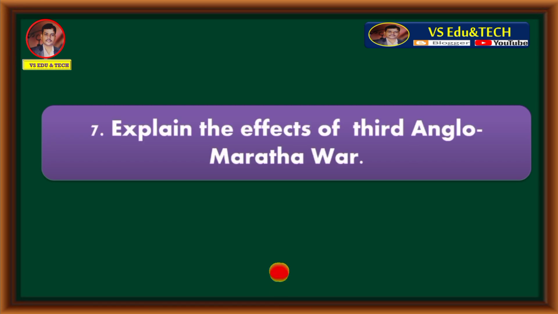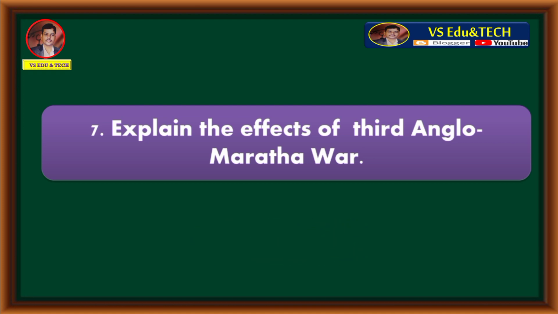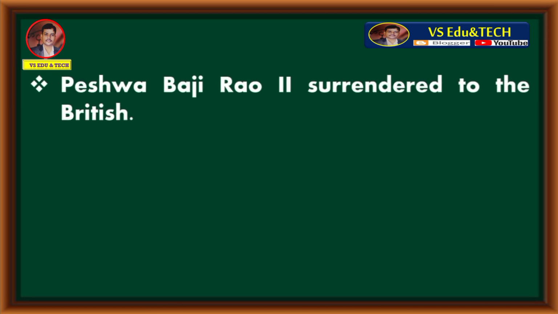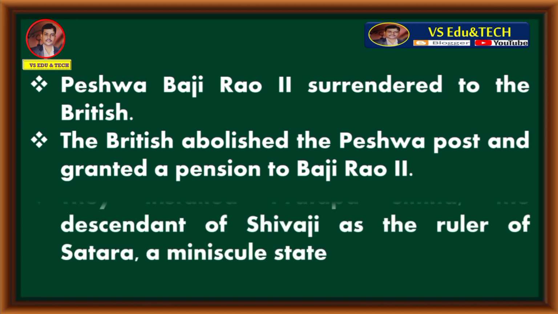Question number 7. Explain the effects of Third Anglo-Maratha War. Peshwa Bajirao II surrendered to the British. The British abolished the Peshwa post and granted a pension to Bajirao II.